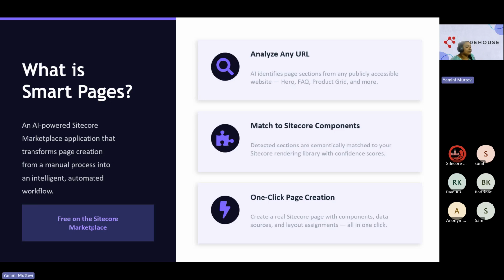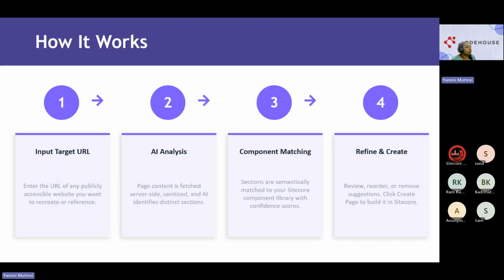Now let's check how it works internally. This is the four-step workflow, wherein the first step is to input the target URL.